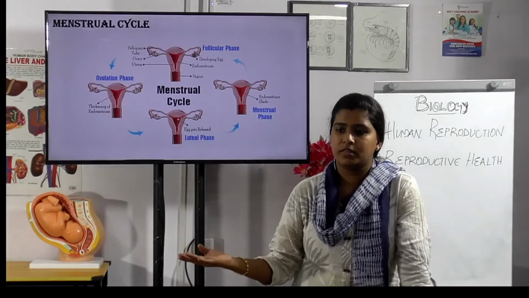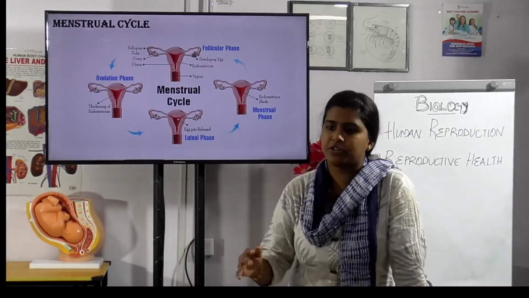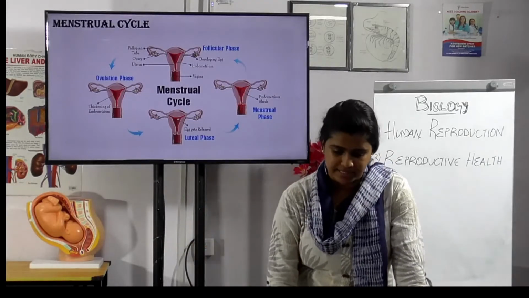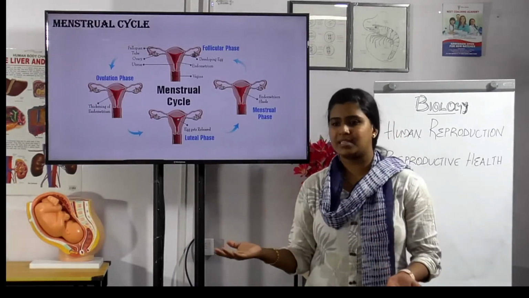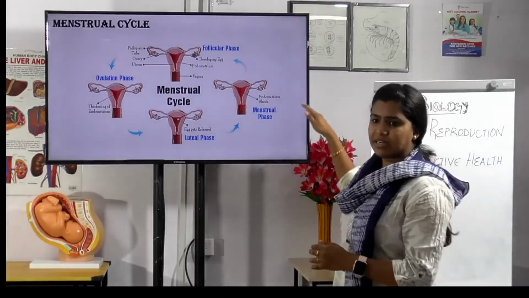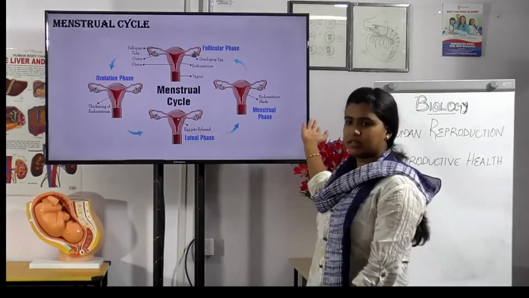It transfers into progesterone. That progesterone helps in maintaining the endometrium. Then again, what happens, the LH secretes a large amount of progesterone. Because progesterone will decrease from the next phase, so it must be there for that. Okay.